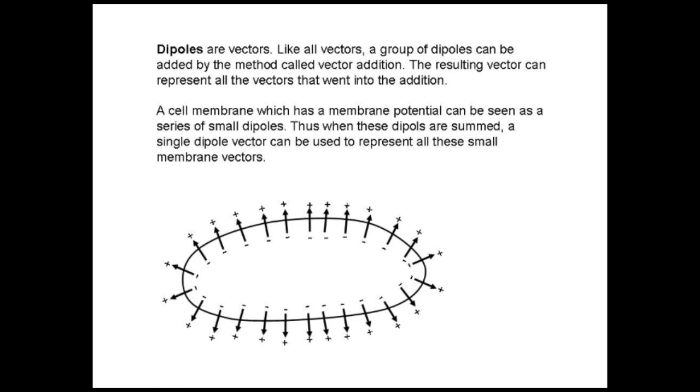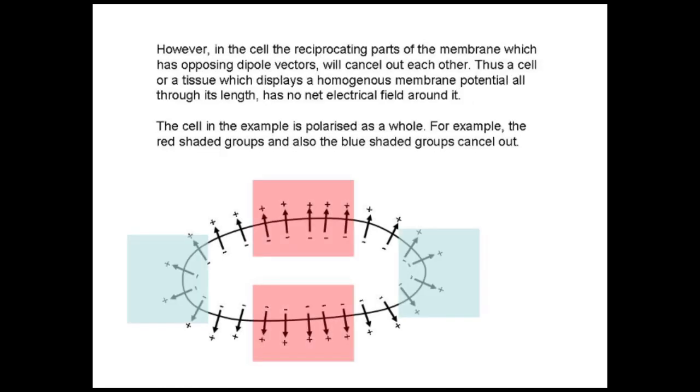However, when you look at the picture, you'll instantly see that these dipoles are arranged in such a way that they will cancel each other out. For example, look at the dipoles which are shaded with pink, and the dipoles which are shaded with blue.